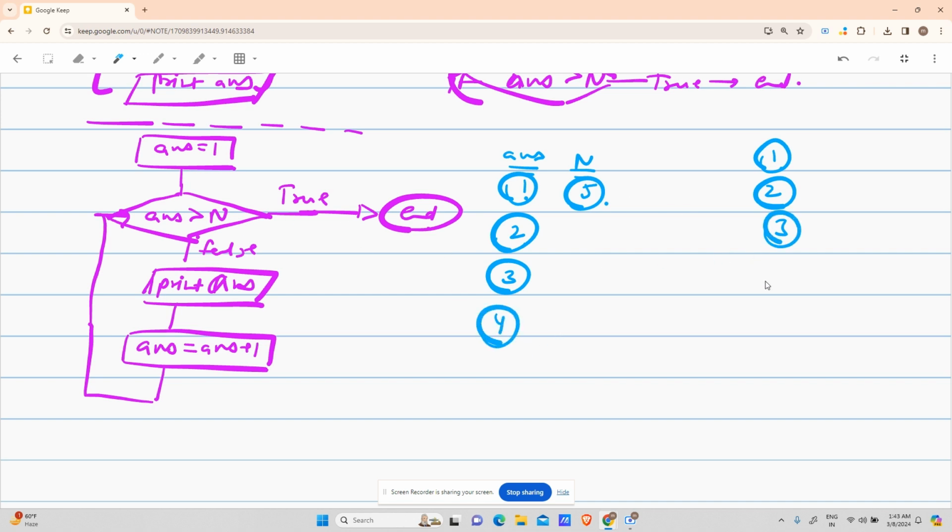Is 4 greater than 5? No. Print 4. Answer equals answer plus 1. It will get to 5. Is 5 greater than 5? No. 5 is equal to 5, so print answer. Okay. After that, answer equals answer plus 1, which is 6.